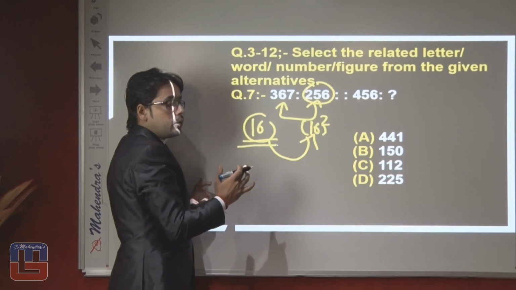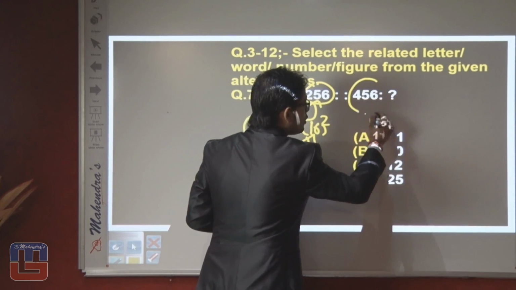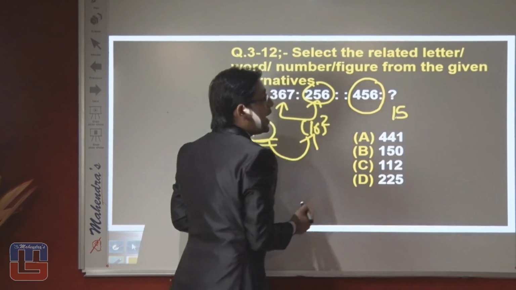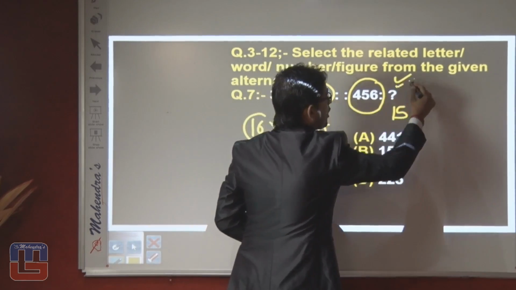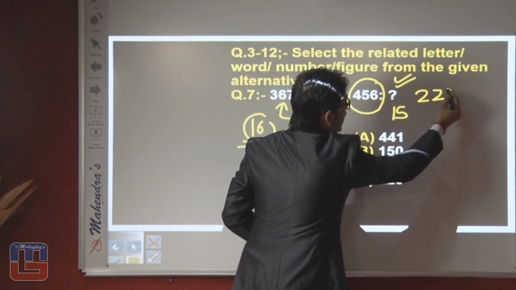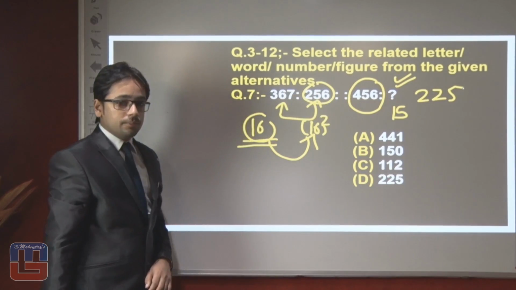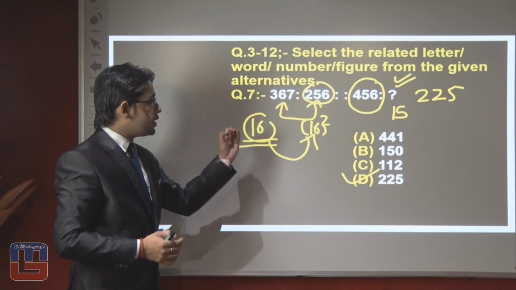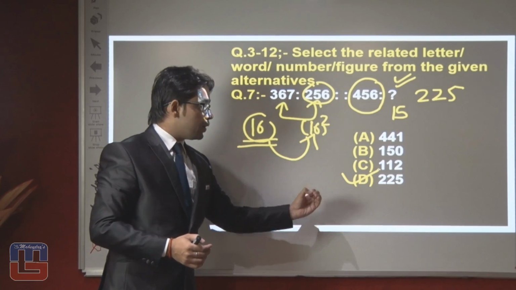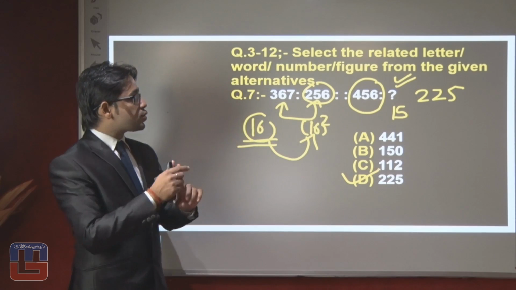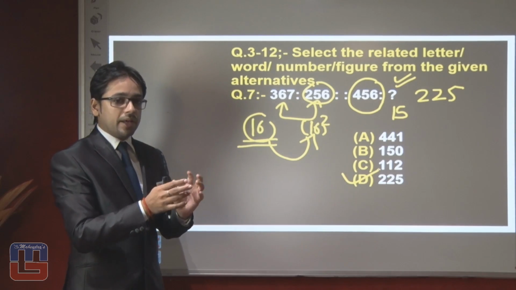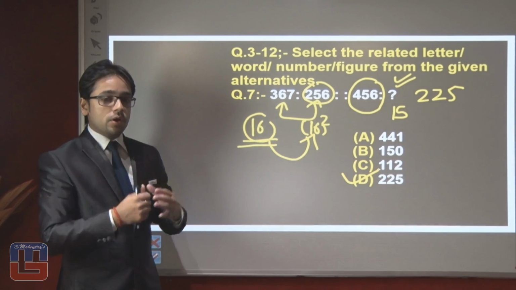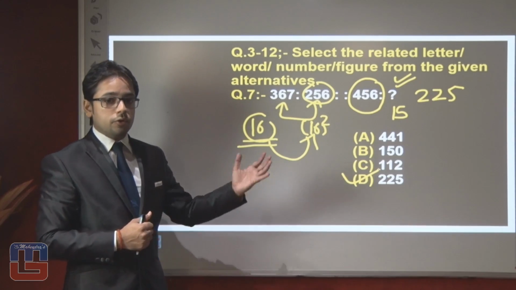Now what should we do? We should first add all the 3 digits, that is 4 plus 5 plus 6, which is 15. And now the answer should be the square of 15, that is 225, which is written in option number 4. So we can say that the correct answer of this numerical question is option number 4, which is 225. So remember all the squares, all the cubes, all the multiplication, and calculate fast so that you can reduce your time while answering number-series questions.